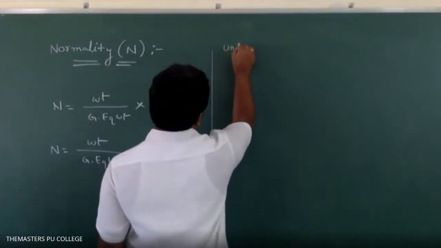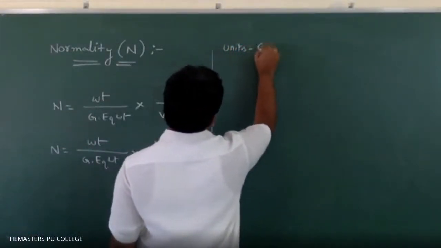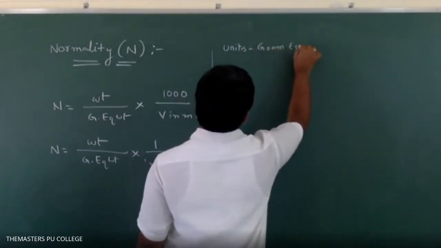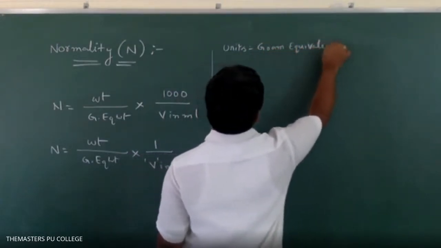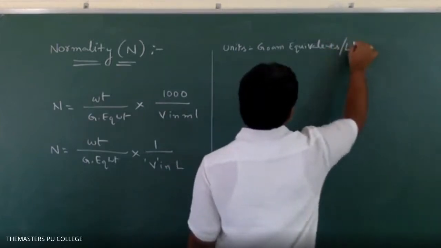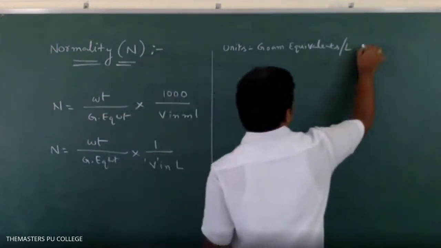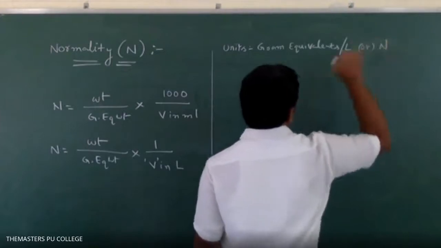Units: gram equivalents per liter. Gram equivalents per liter, or simply we can write capital N.